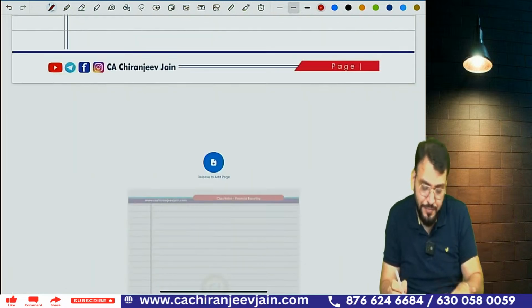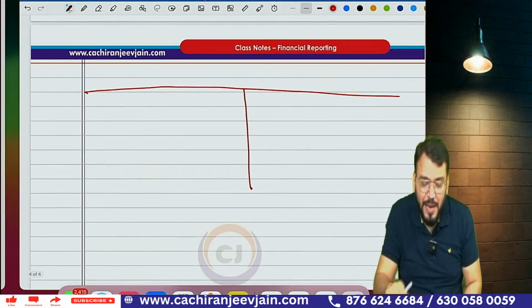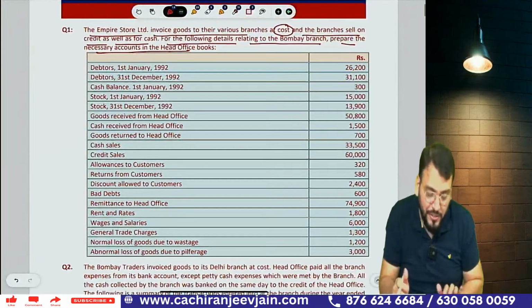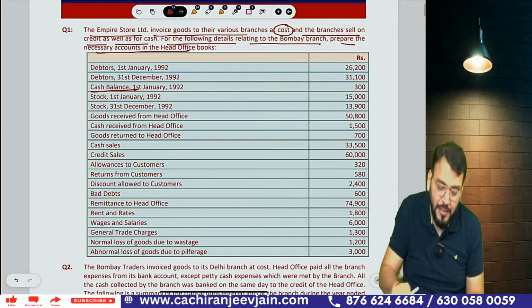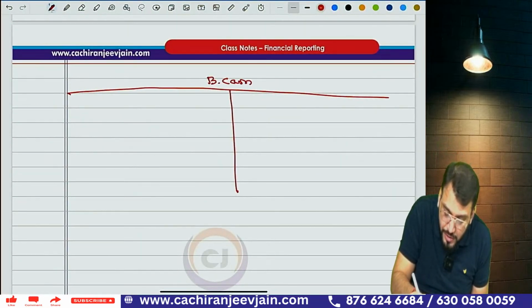Then the branch debtors account. Then just see whether a cash balance is given or not. If it is given, we need to prepare the branch cash account also. If a cash balance is given, you need to prepare the branch cash account also. Understood? Write the branch cash account.